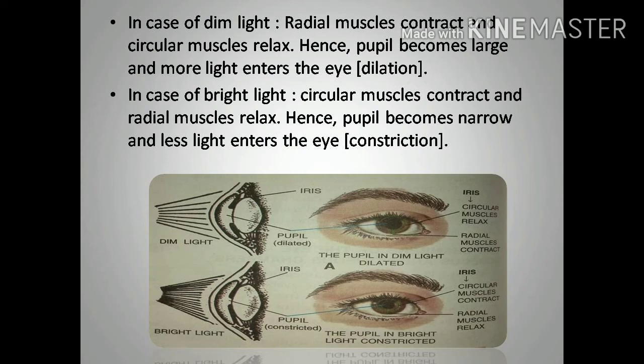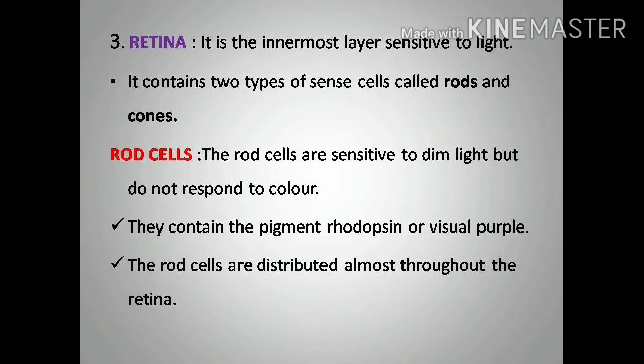In case of bright light, circular muscles contract and the radial muscles relax, just opposite of dim light. Hence, the pupil becomes narrow and fewer light rays enter the eye region. It means the pupil constricts and reduces its size. When it is a bright light region, a smaller amount of light rays is enough to form the image. That's why the pupil allows only a small amount of light rays inside the eye. So the pupil becomes narrower. That is called constriction.